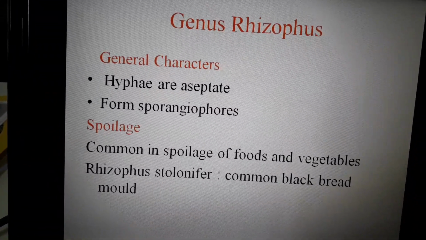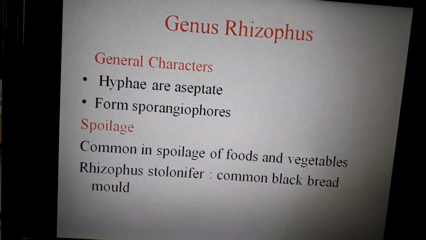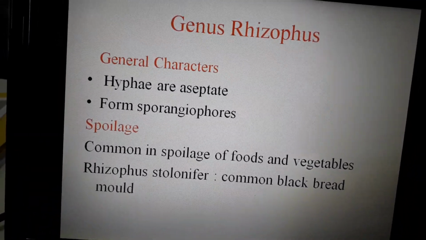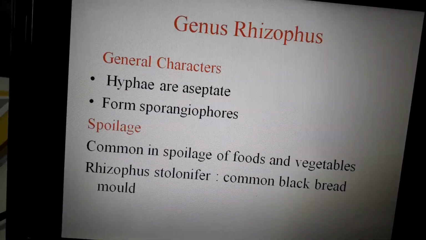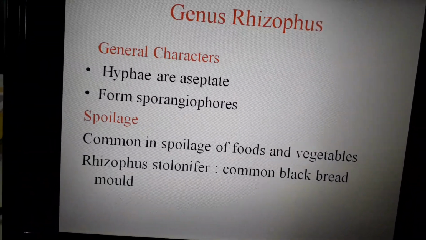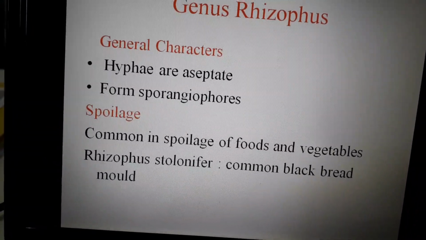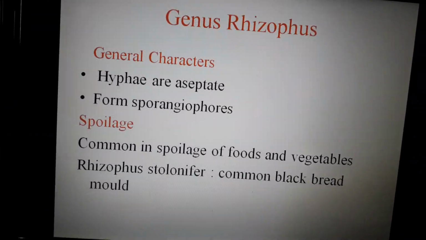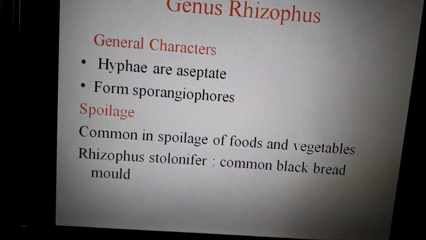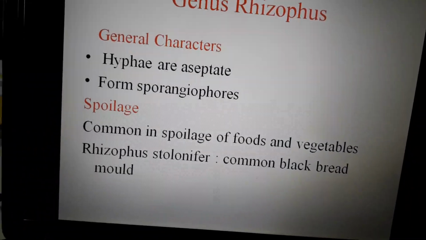When we are dealing with Rhizopus, it has aseptate hyphae, whereas Penicillium and Aspergillus have septate hyphae. Rhizopus has aseptate hyphae and forms sporangiophores. Rhizopus is responsible for spoilage only. It will always cause spoilage of foodstuff, and it will always spoil your fruits as well as vegetables.